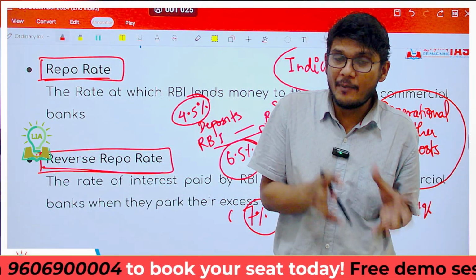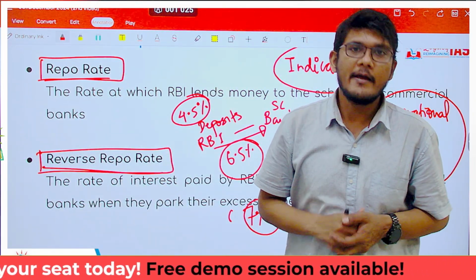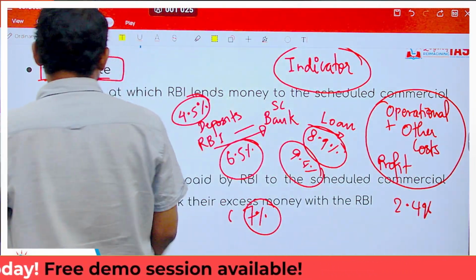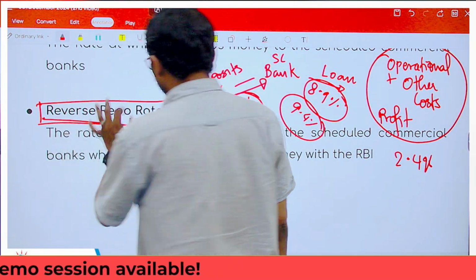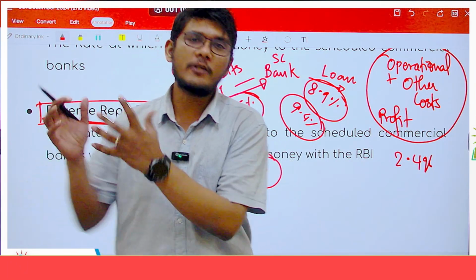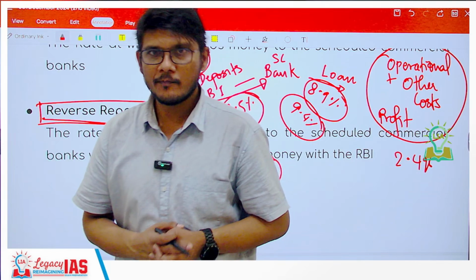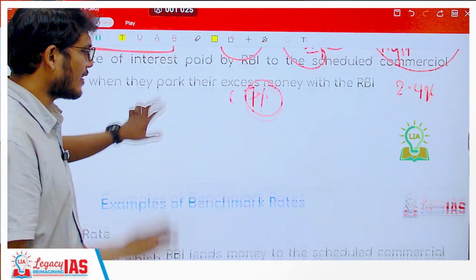And when the bank parks this extra fund with the RBI, the bank is going to get some interest on it. And that interest is known as the reverse repo rate, which is the rate of interest that is paid by the RBI to the scheduled commercial banks when they park their extra or excess money with the RBI. I hope this is absolutely clear.